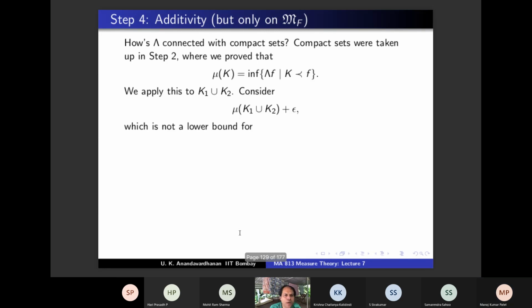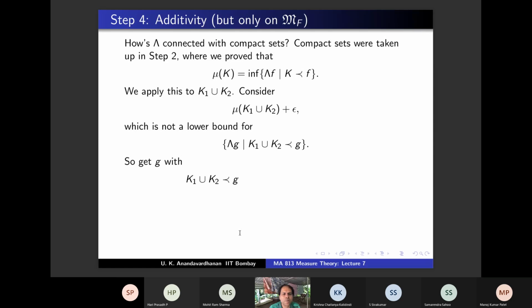Okay. So we have K1 union K2. From this, we are going to come to that step. But here, this is not a lower bound for this. And because of that, you will get a G. K1 union K2 precedes G, and what is the next sentence? It's not a lower bound. So you will get a G such that lambda G is strictly less than mu of K1 union K2 plus epsilon.